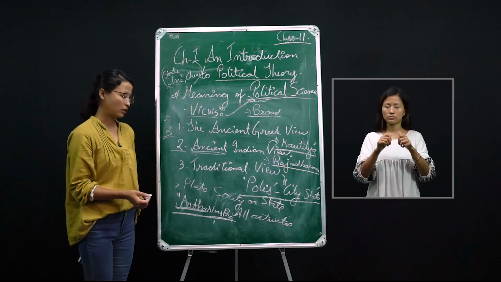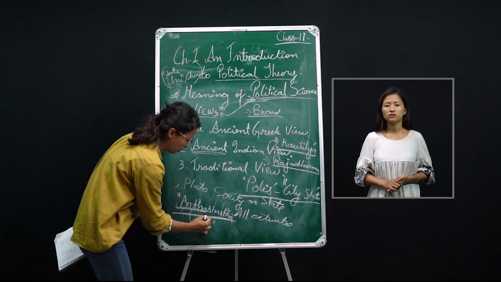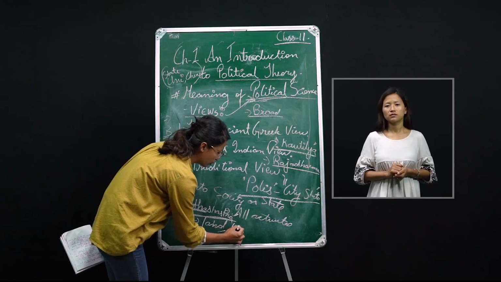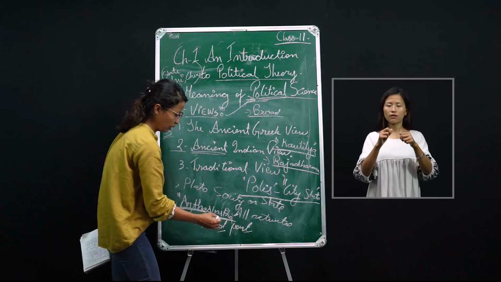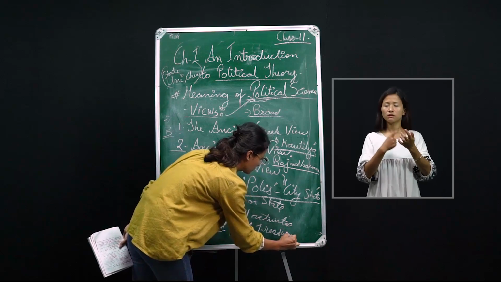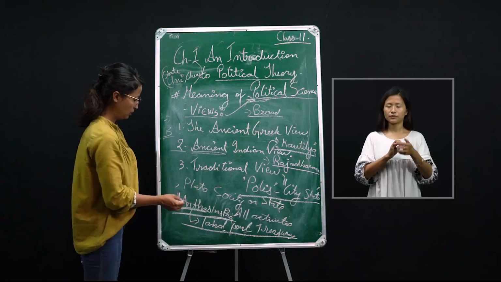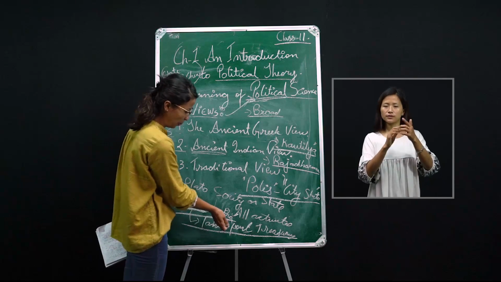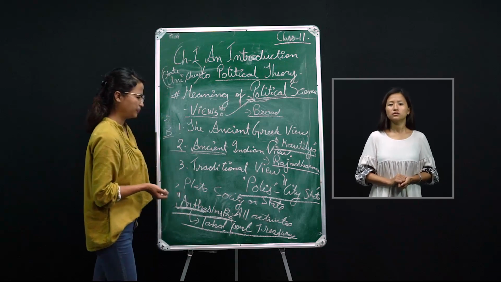What is this artha all about? Artha is talking about land, fort, and even treasury. So political means acquisition and control of artha: land, fort, or treasury.